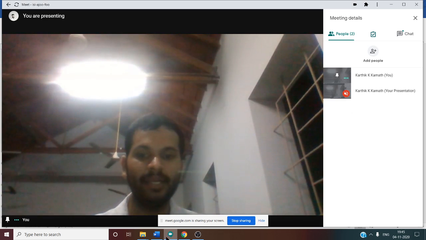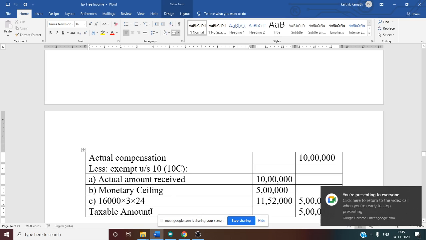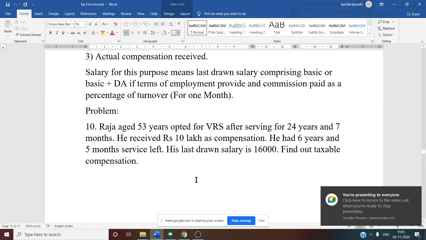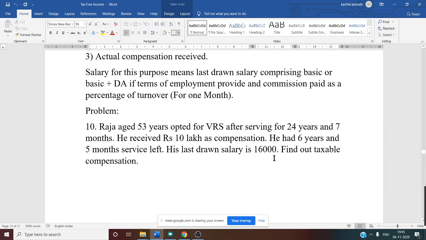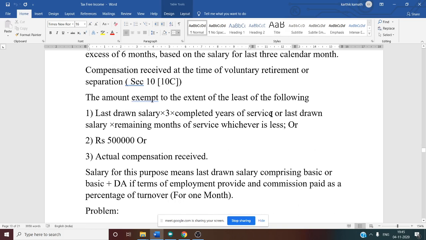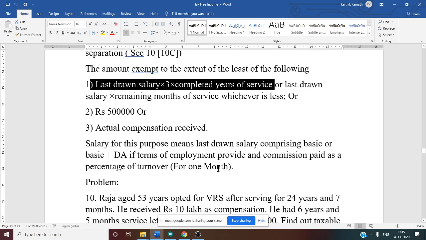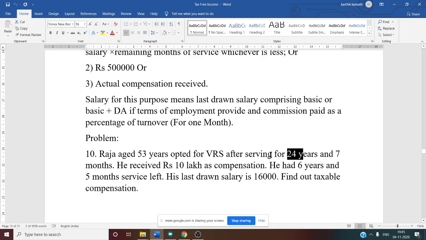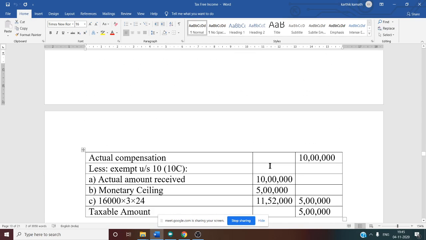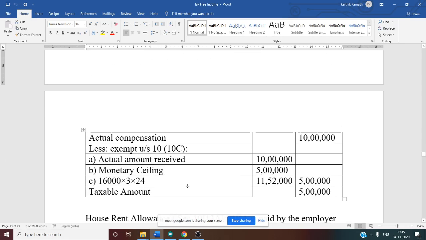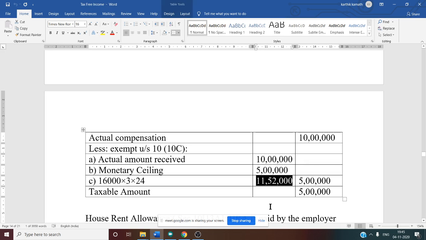Last drawn salary into 3 into completed years of service. Here the last drawn salary is 16,000. 16,000 into 3 into completed years of service, which is 24. 24, and 7 months is ignored. Why? Because a part thereof in excess of 6 months is not there. So 16,000 into 3 into 24, you will get 11 lakh 52,000.